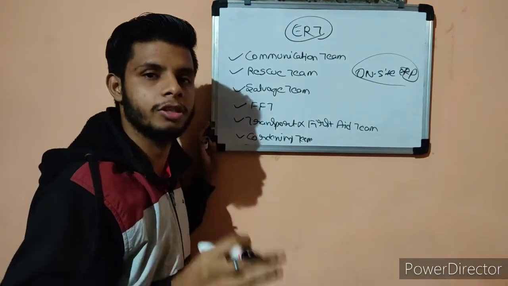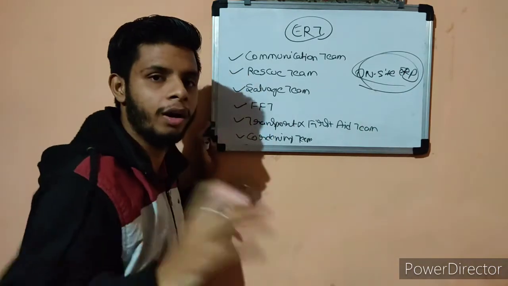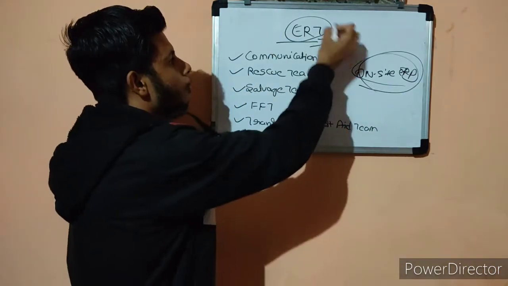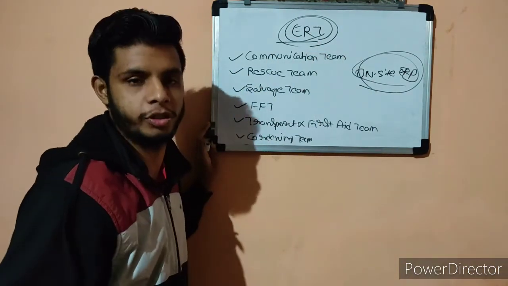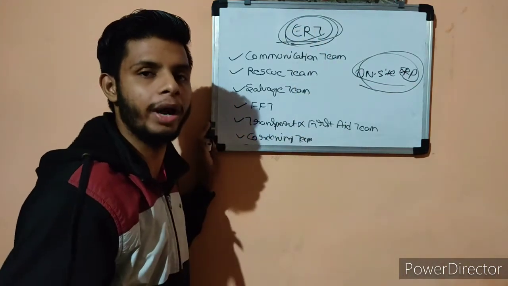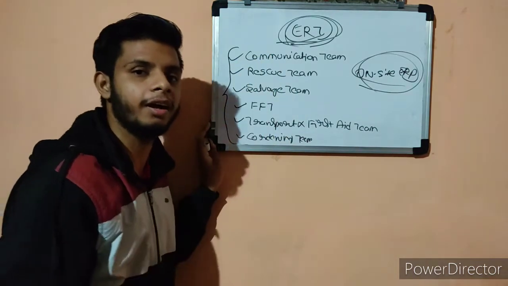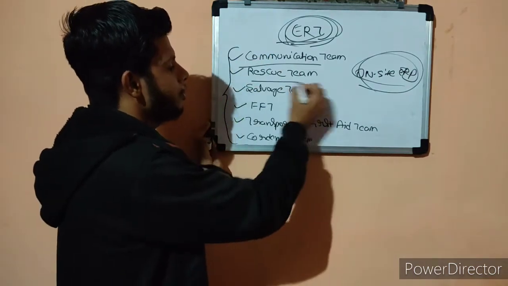Okay guys, till now we have discussed ERP and types of ERP. Let's come to the on-site ERP. Under the on-site ERP, there is one important topic called ERT, the emergency response team. Under that ERP, there are some teams which will be required to manage and control the emergency. So basically these are the typical teams present inside an ERT. Let's discuss the functions of these teams.